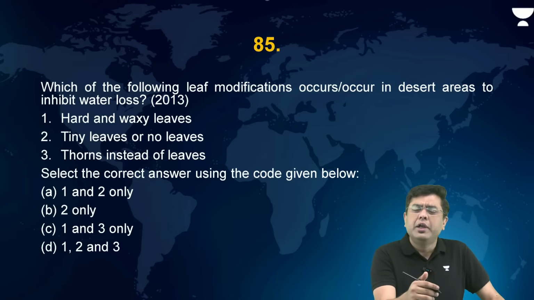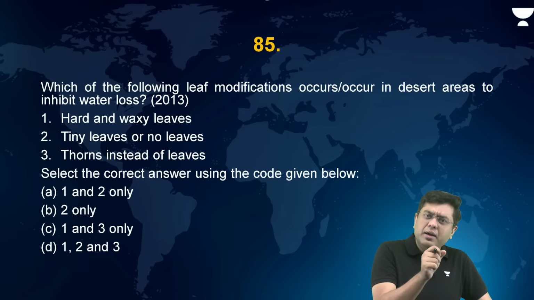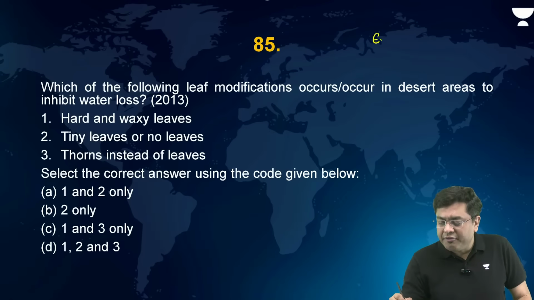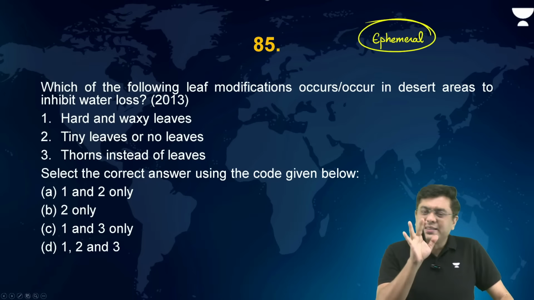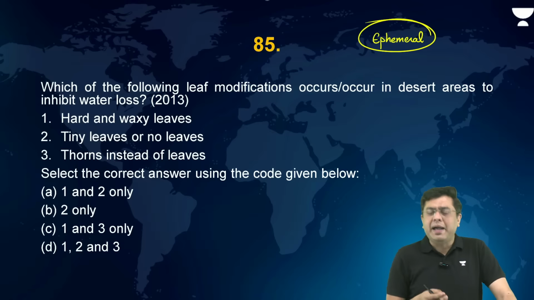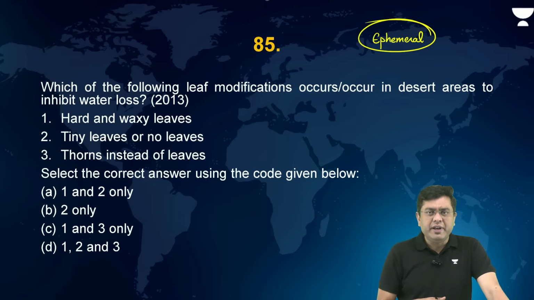Many of the xerophytes also have an ephemeral characteristic. Ephemeral means absolutely seasonal. So here, as soon as the slightest amount of moisture or rainfall occurs, immediately in a short span, there will be flowering, and then the propagation will happen, and then the plants will go into dormancy.